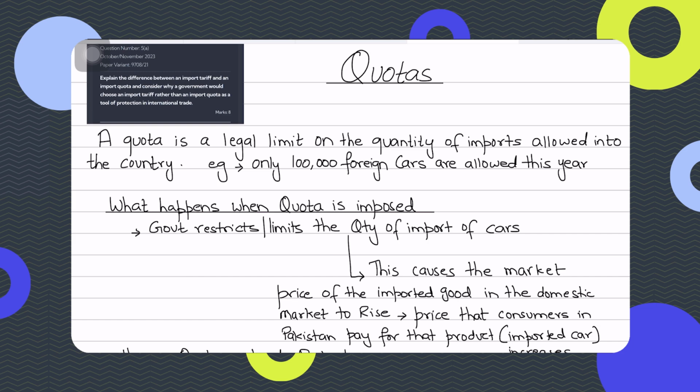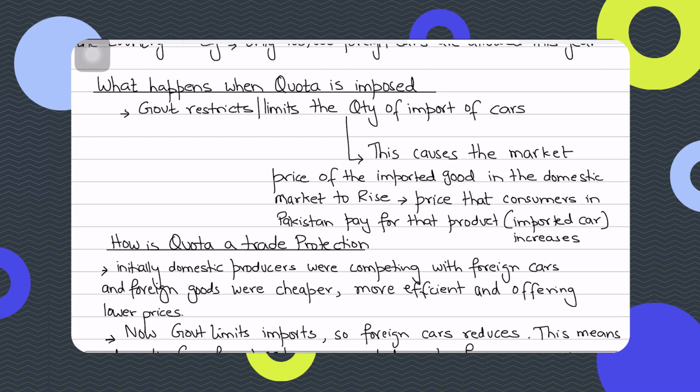Now, what is the impact of this? You need to know the impact, right? So what happens is that when the government limits or restricts the quota, limits the quantity of imports of cars, it causes the market price of the imported good in the domestic market to rise. I will repeat: when you reduce the number of cars in the market, not only do fewer cars come in, but the market price of those cars that are coming in will also go up. And I'll tell you why this would happen.